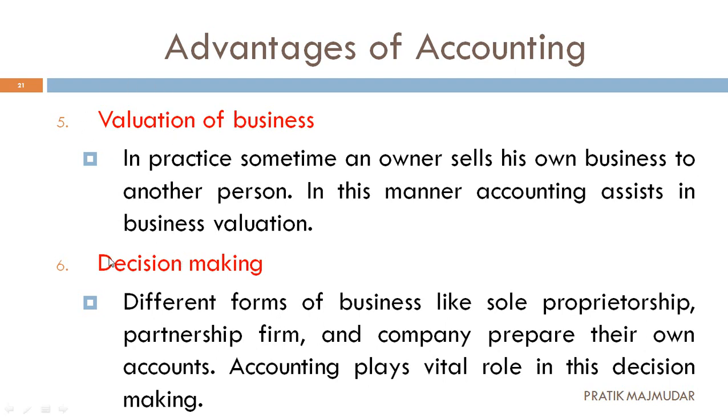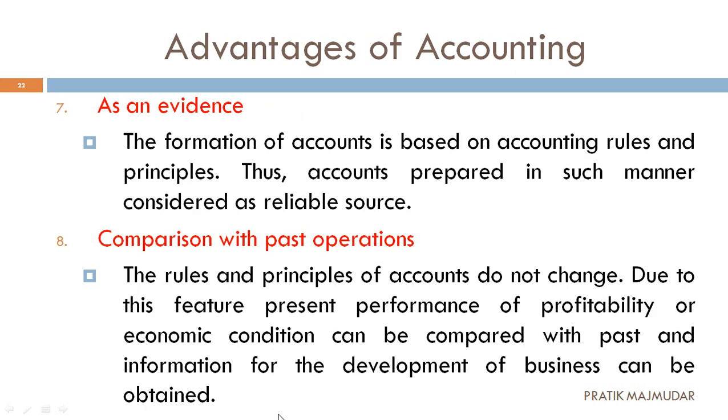Now the next one, that is decision making. What is considered as decision making? When the different forms of business like sole proprietorship, partnership, or the company prepare their own accounts, accounting plays a vital role in decision making. The books of account are different for each. Sole proprietors make their own different accounts. Partnerships will make some different forms of account, and in the same way companies will make different forms of account. So everyone is doing their own work differently. In any kind of decision making, accounting will help them. So accounting plays a vital role in decision making. This is a one mark MCQ as well. Now let's go to the next slide.